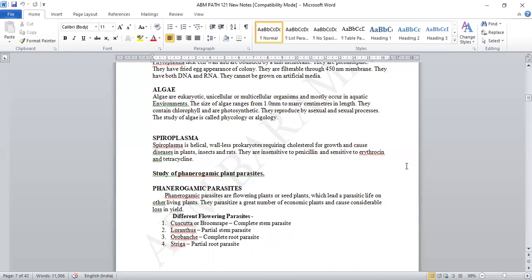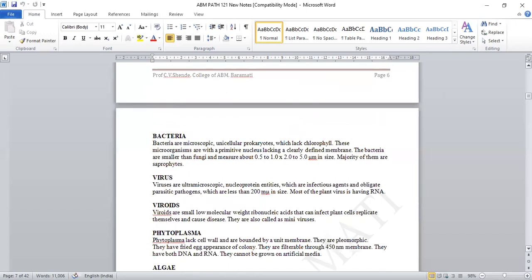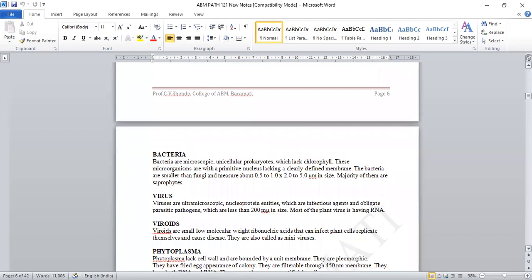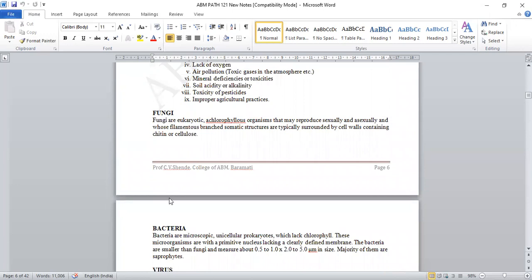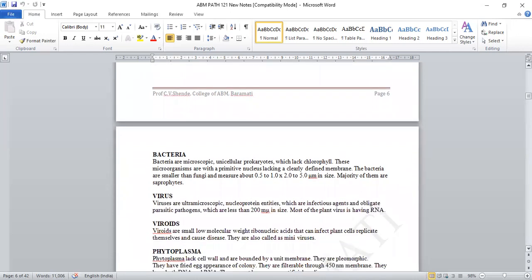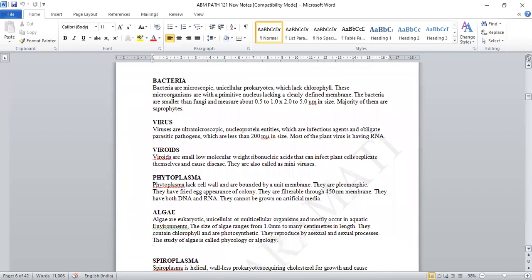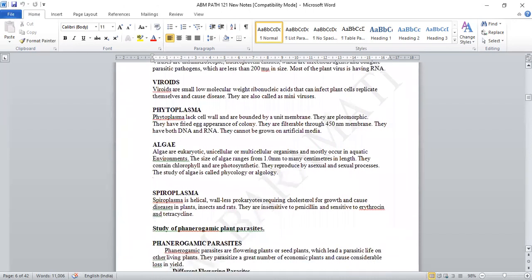So this is about our fourth chapter, that is important plant pathogens. If any problem arises, you have to read these definitions. This topic ends here, up till the important agricultural practices. But allied with this, if any question arises like define fungi, define bacteria, that's why I have given you the examples or the definition of each and every organism here: fungi, bacteria, viruses, viroids, phytoplasma, algae, and spiroplasma.